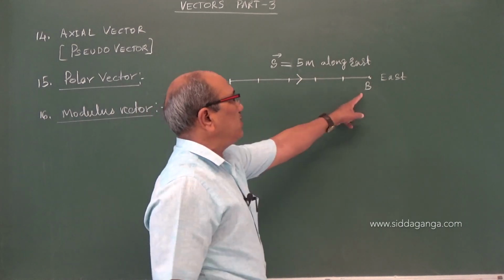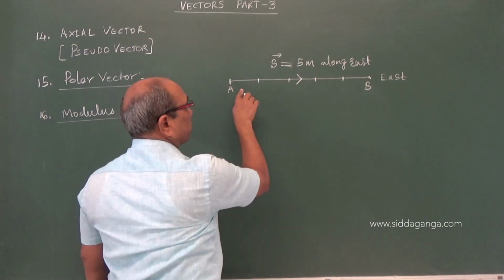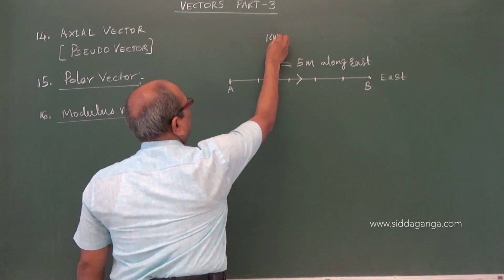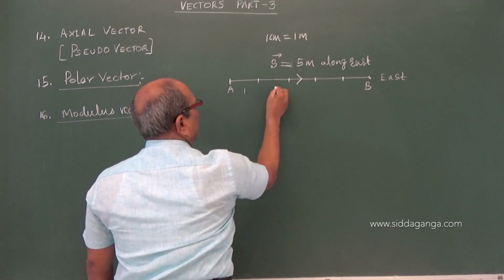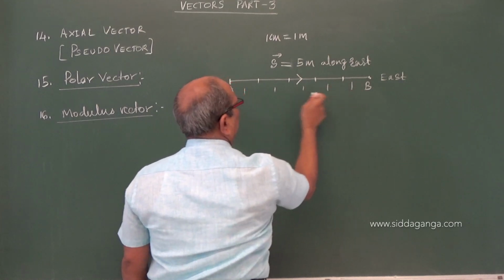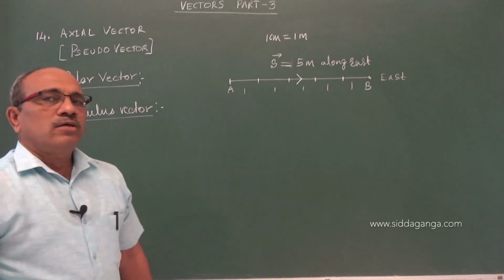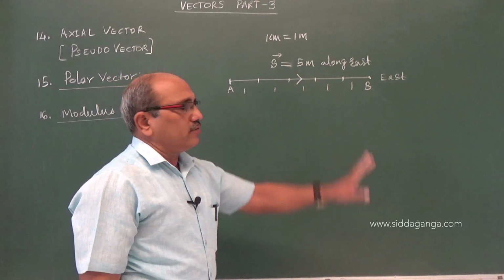This is a line segment, each part may be 1 centimeter, with an appropriate scale taken as 1 meter displacement: 1, 1, 1, 1, 1, together 5. What you are seeing is a vector.